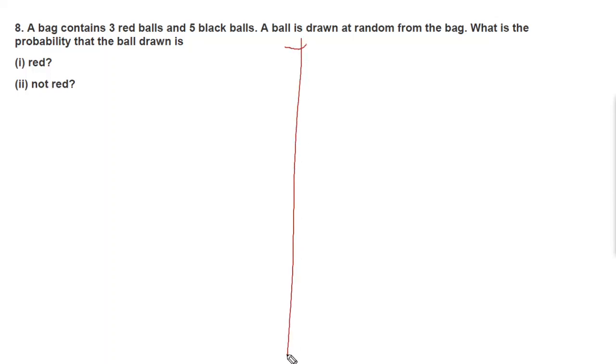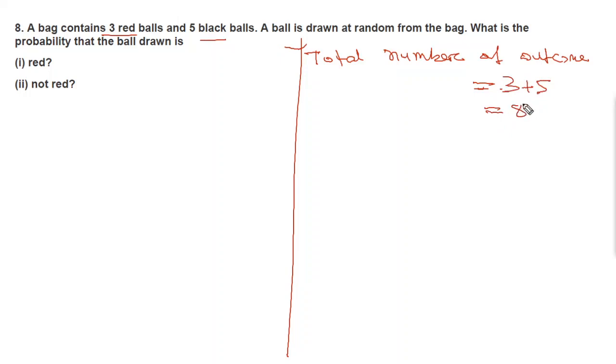Try to solve it. Here, total number of outcomes equals 3 red balls plus 5 black balls, which is 3 plus 5, equal to 8. Now what do we have to find?